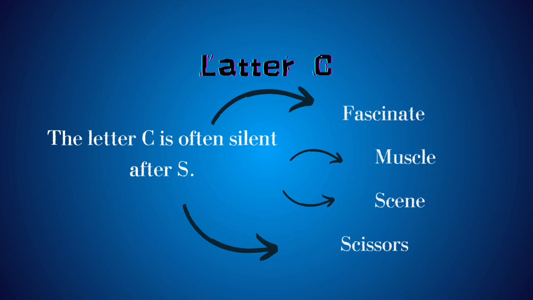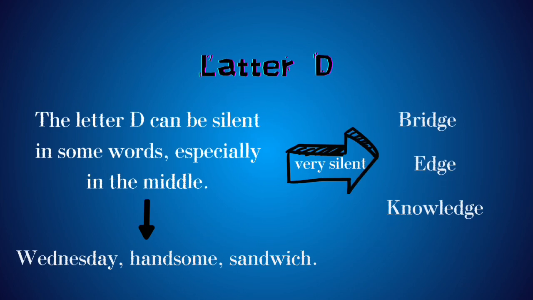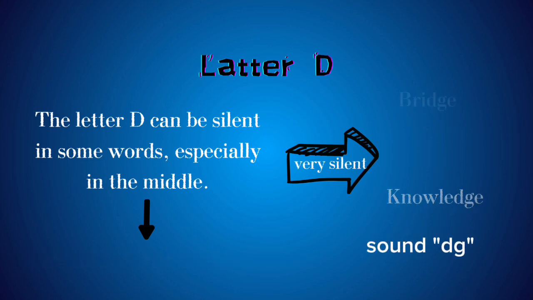Okay, how about letter D? The letter D can be silent in some words, especially in the middle. For example, Wednesday, handsome, sandwich. The letter D can be very quiet, not quite silent, but very quiet in front of a G. For example, bridge, edge, knowledge. In these examples, the D and the G combine together to produce the consonant "j" sound.